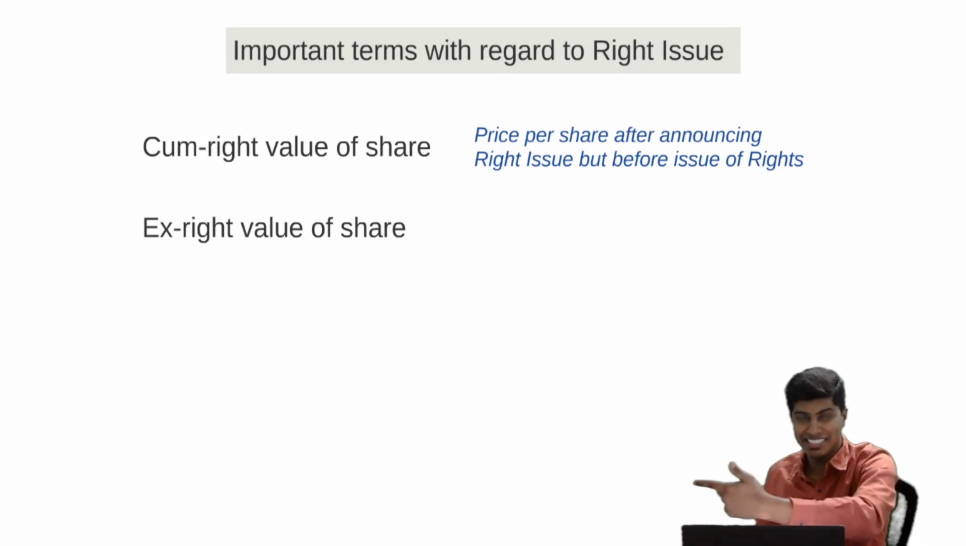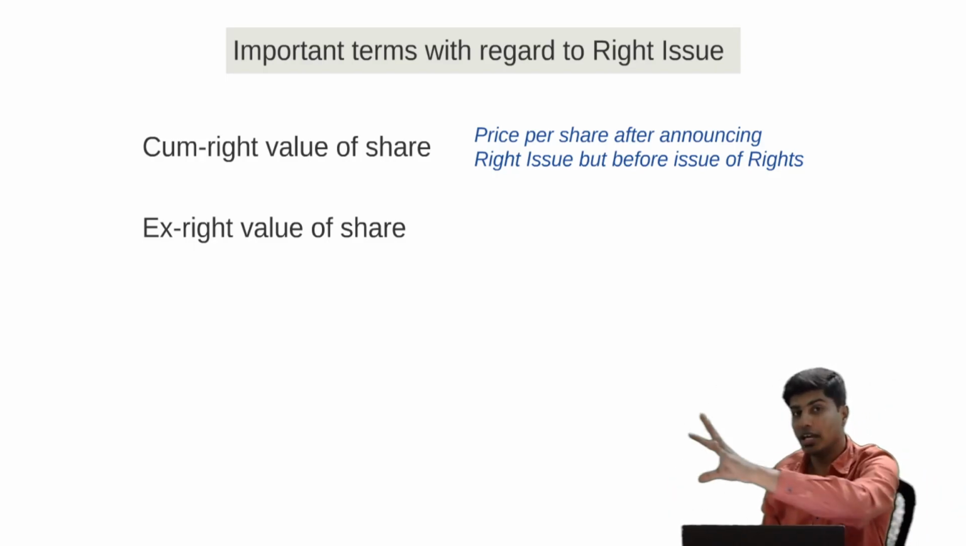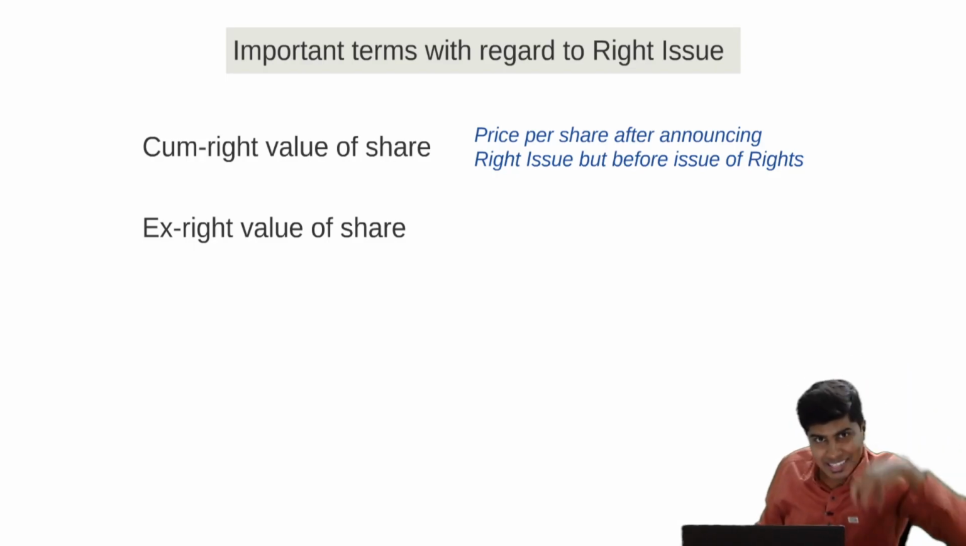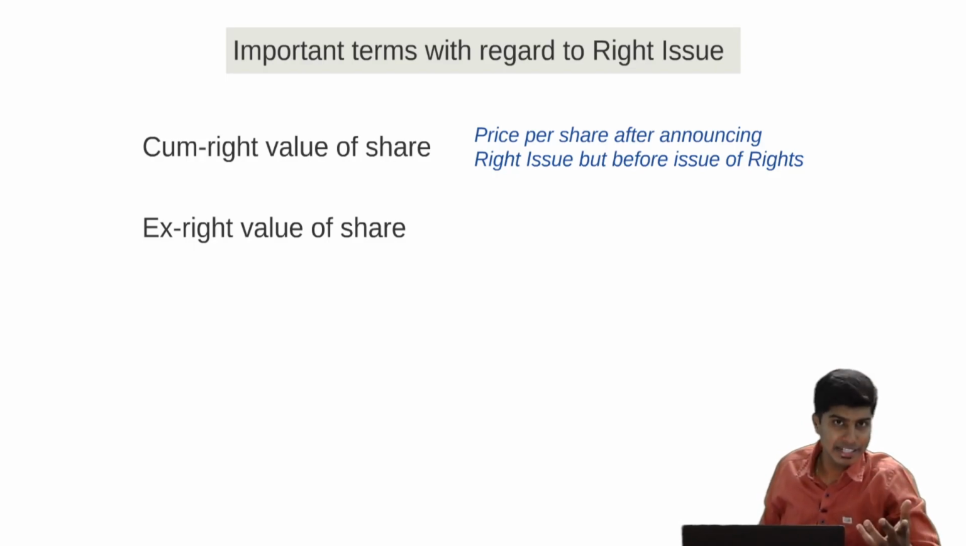When I have to buy that share from the company, I'll give that right that they have given to me, and I'll give money. How much money to give? That is called the right issue price. The price that should be given along with the right by the existing shareholder to buy the share is what we call the right issue price.